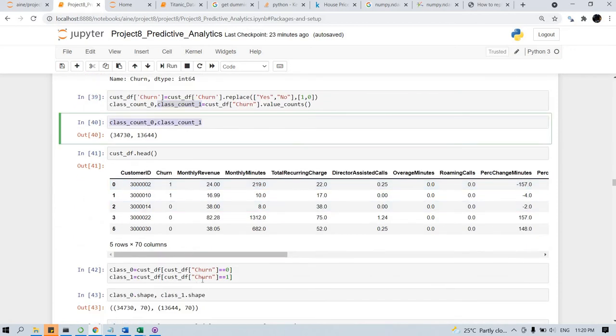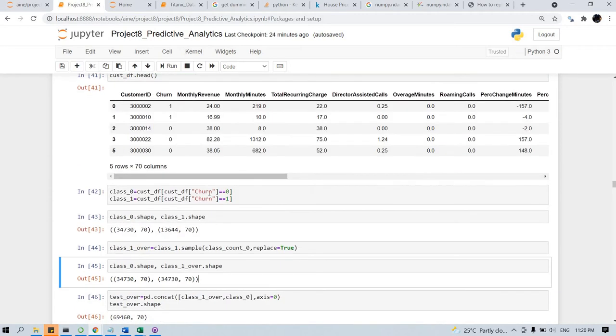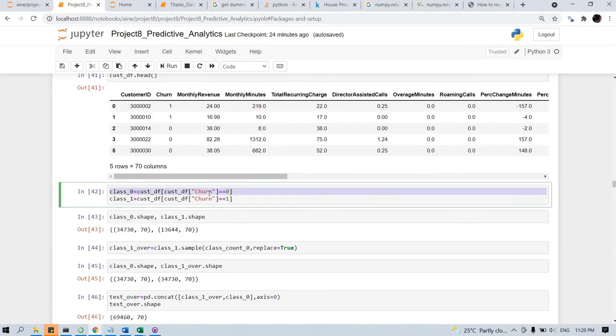After this, we are dividing the data into two data frames, a class 0 data frame and a class 1 data frame. The class 0 data frame has the records where CHAN is no, or CHAN is equal to 0. The class 1 data frame has the records where CHAN is equal to 1, or CHAN is yes.